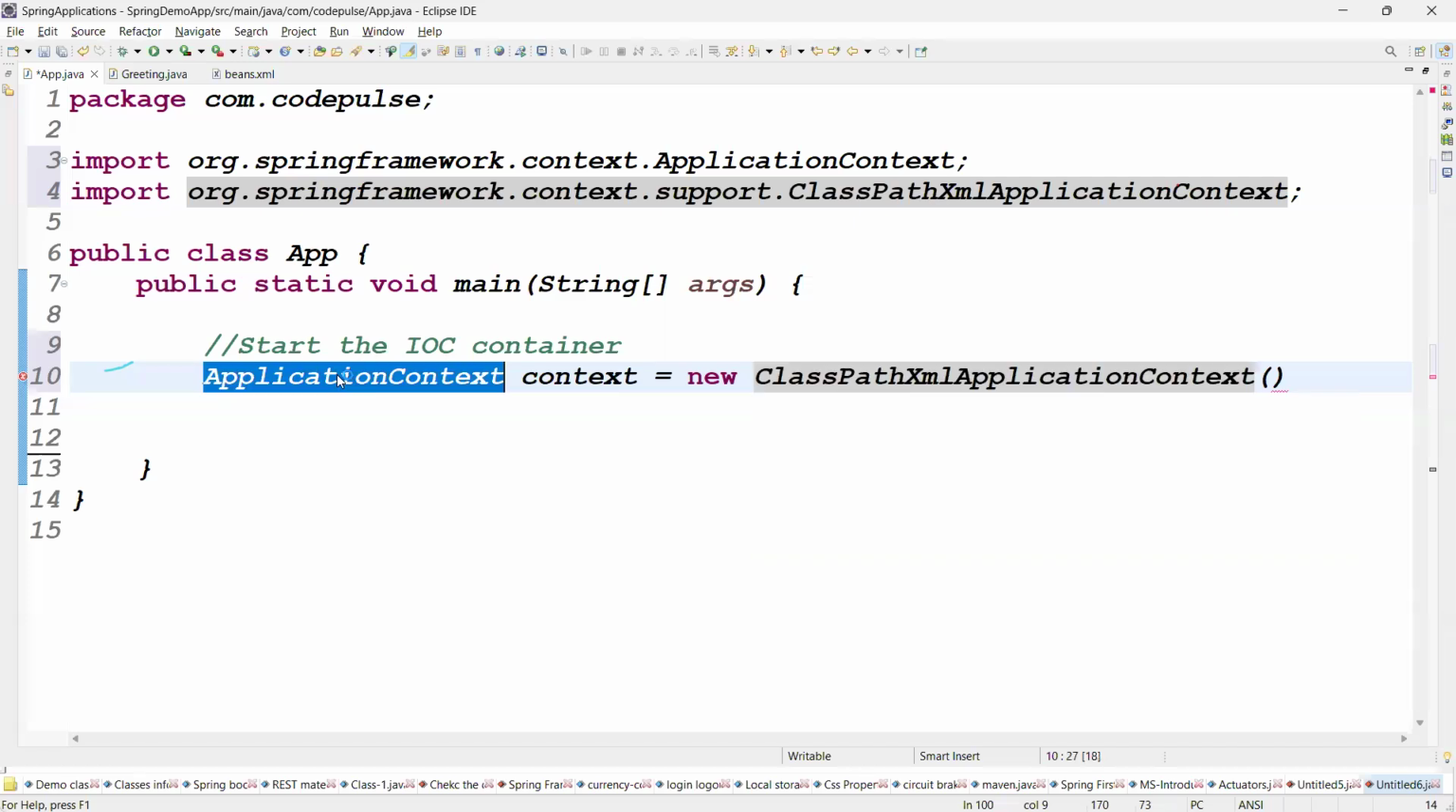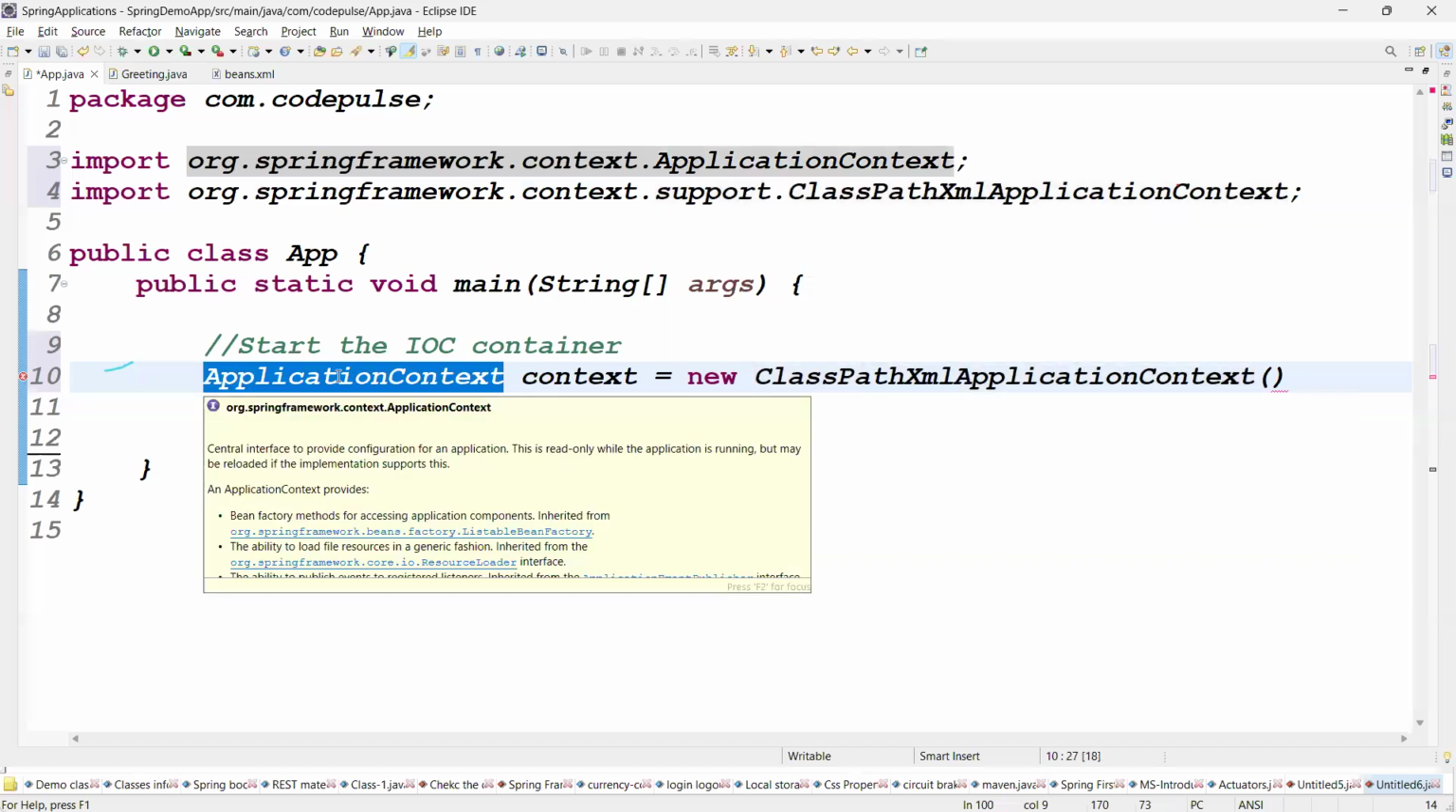See guys, the IOC container we are starting. Then which object should be created by the IOC container? What configuration have you given? XML configuration, Java based configuration, annotation based configuration. Guys, what configuration are you giving? XML configuration, right?